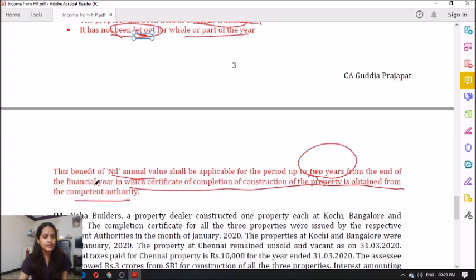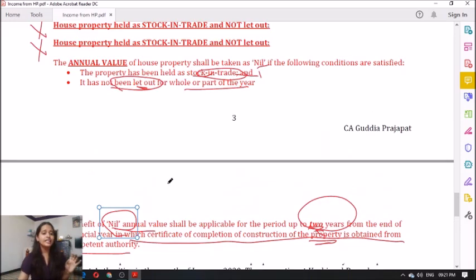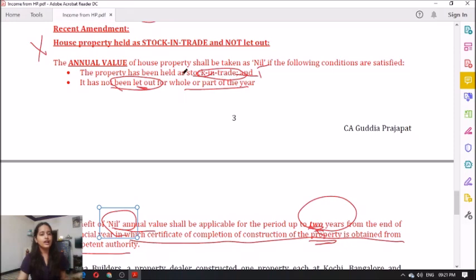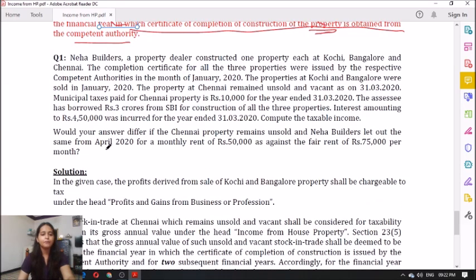So for this, what they are saying is the benefit of nil annual value shall be applicable for a period of 2 years from the end of the year in which the certificate of completion of construction of the property was obtained from the competent authority. Clear everyone? Yes. So for the next 2 years from the year of completion, even though he is having more than 2 self-occupied properties, the annual value will be nil and you will not consider them as deemed let out property, in case of a dealer who is having the property as stock in trade and these properties are not let out. Now this is a good example and you can go through it by yourselves.